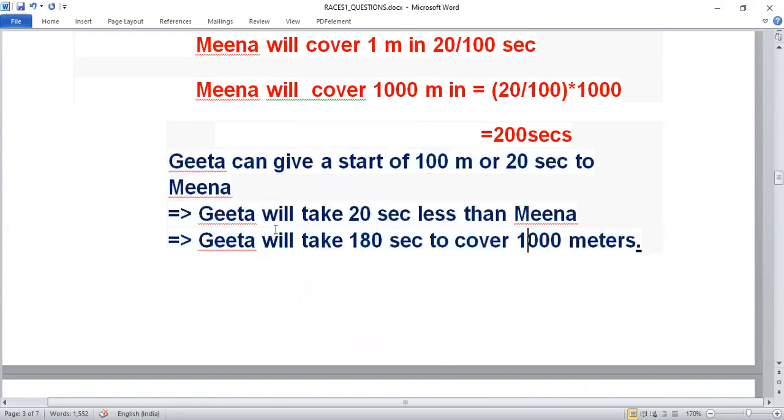It means Geeta will take 180 seconds to cover 1000 meters. Like when Meena is taking 200 seconds now, Geeta will take 20 seconds less, means 200 minus 20, 180 seconds to cover 1000 meters. Okay, I hope all of you are able to understand this thing.